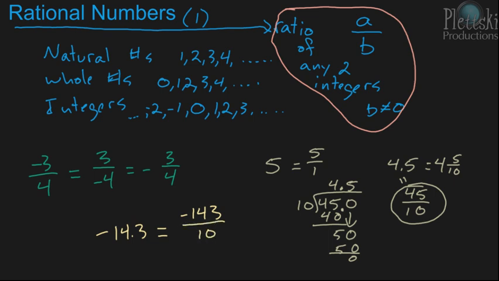And when you divide that out, I'm not going to actually do it, but when you divide negative 143 by 10, you'll get negative 14.3. So a rational number is any number that can be expressed as a ratio of any two integers where, if it was a over b, b cannot equal 0.